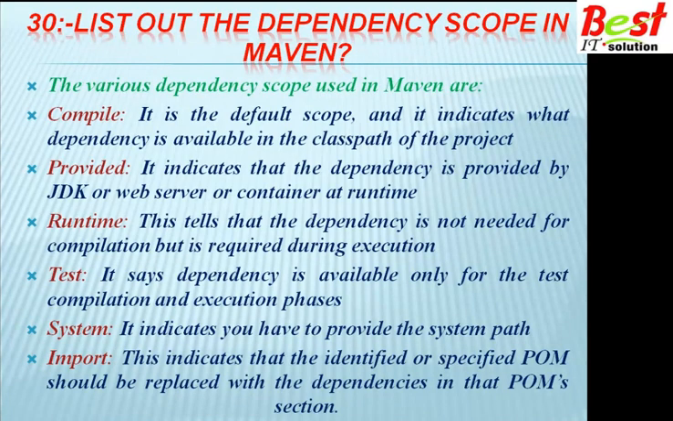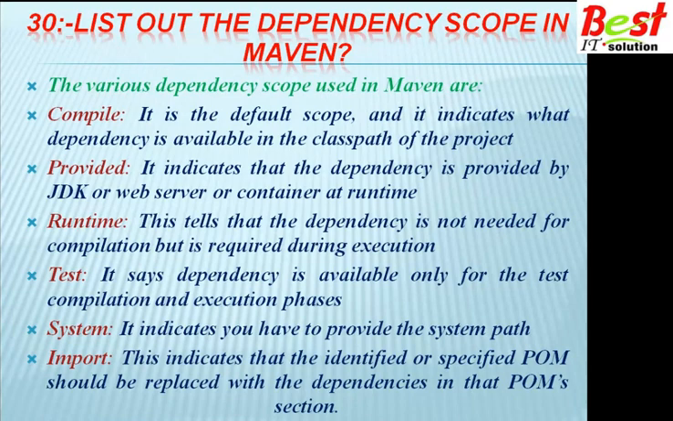Another is runtime scope. This tells that the dependency is not needed for compilation, but it's required during the execution of the program, during the runtime. And test scope means the dependency is available only for the test compilation and execution phase. During test cases, these dependencies are needed.